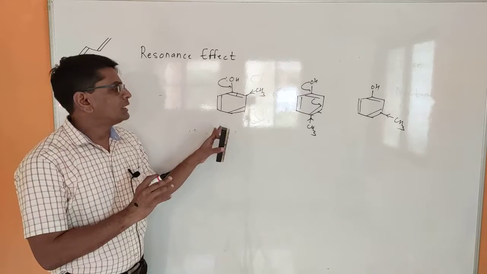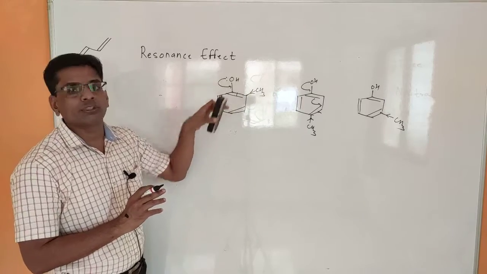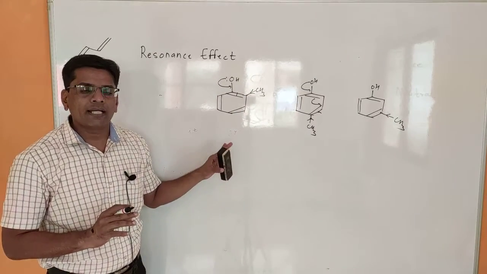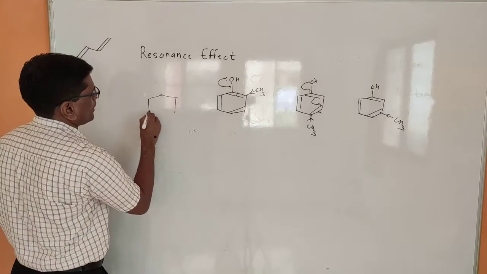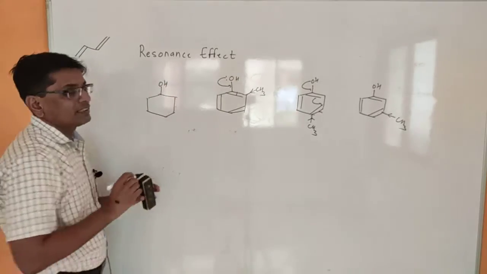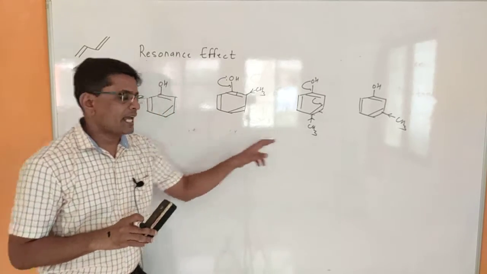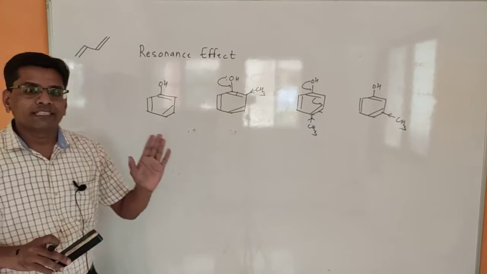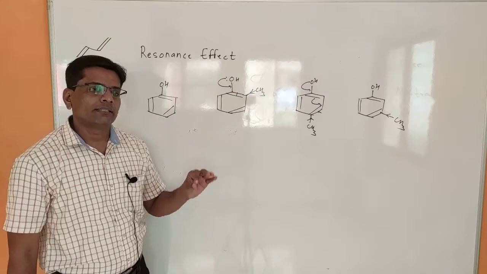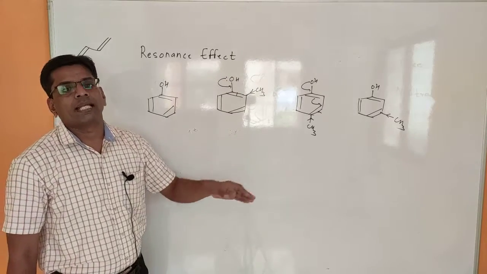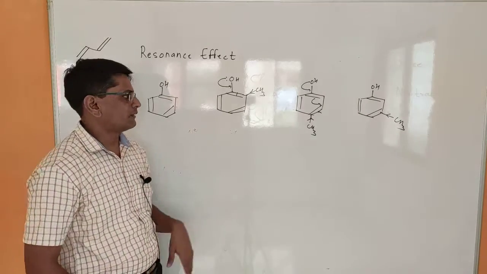So if the ring becomes electron rich, then the ring doesn't need the electron from this, and if no withdrawing group is there, then this oxygen lone pair is not withdrawn strongly by the ring or by the functional group. So when we compare this with phenol, these molecules are less acidic as compared to phenol. So we may say that if an electron donating substituent is present on the phenol, then that decreases the acidity of phenol, and if an electron withdrawing substituent is present on the phenol, that increases the acidity of phenol.